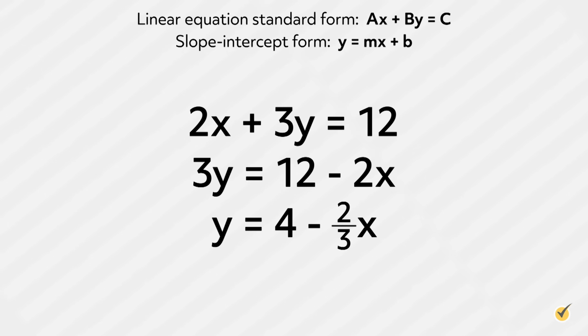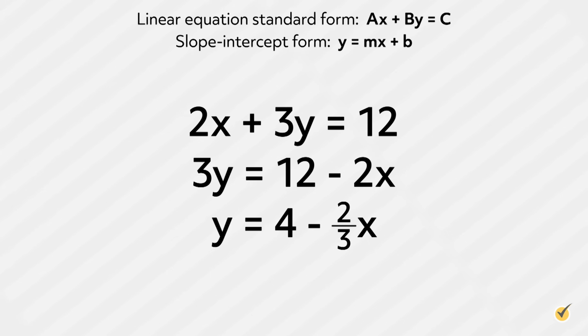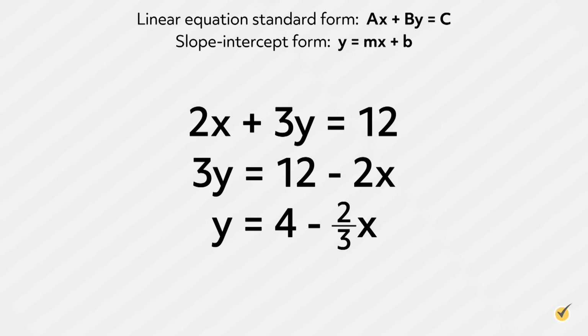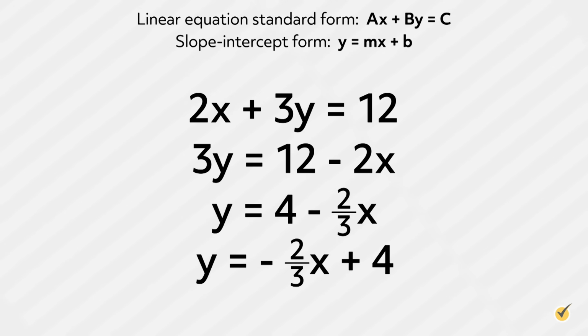This is almost right, but if we look again at slope-intercept form, we see that we need the x term to be in front. Thankfully, we can think of this as 4 plus negative 2/3 x and use the commutative property of addition to swap their places. This gives us y equals negative 2/3 x plus 4.